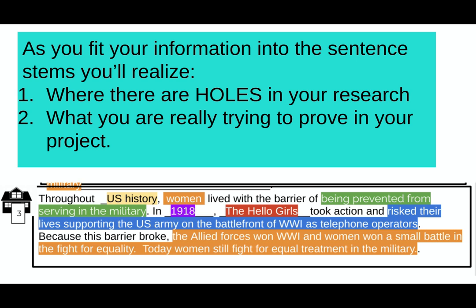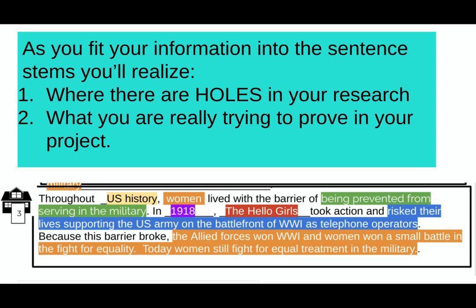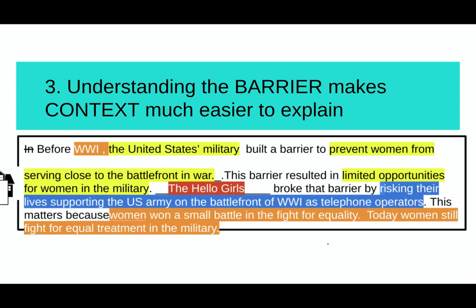So if I try sentence stem 3, it says, throughout U.S. history, women lived with the barrier of being prevented from serving in the military. In 1918, the Hello Girls took action and risked their lives in supporting the U.S. Army on the battlefront of World War I as telephone operators. Because this barrier broke, the Allied forces won World War I, and women won a small battle in the fight for equality. Today, women still fight for equal treatment in the military.